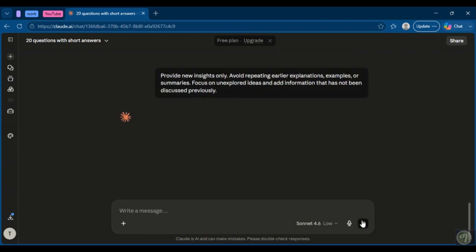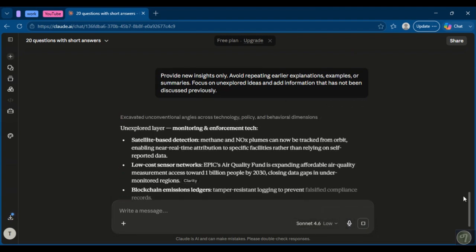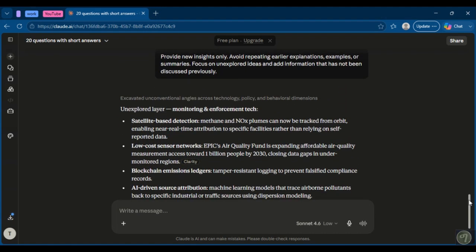Using prompts like these can greatly reduce repetition and help Claude produce more focused, informative, and valuable responses. Instead of hearing the same ideas in different words, you'll get fresh perspectives, deeper insights, and a much more productive conversation.